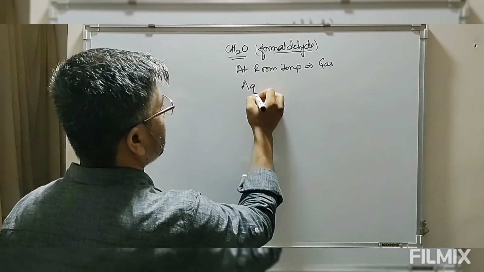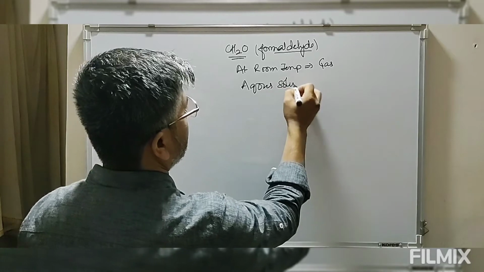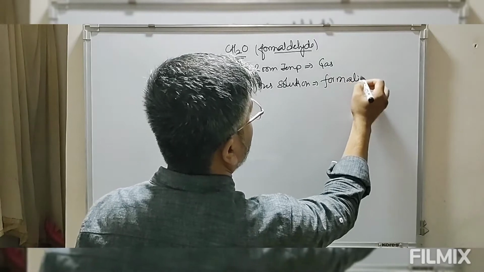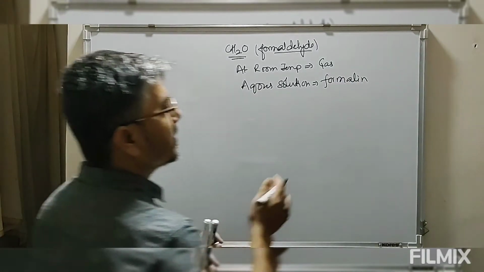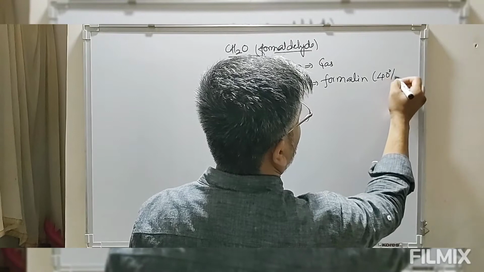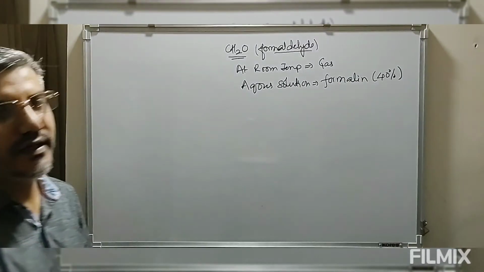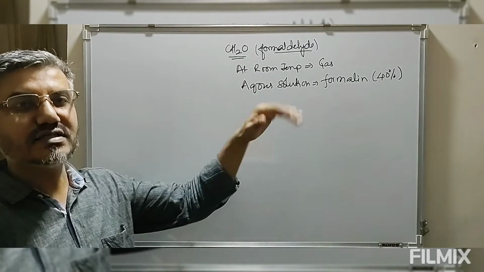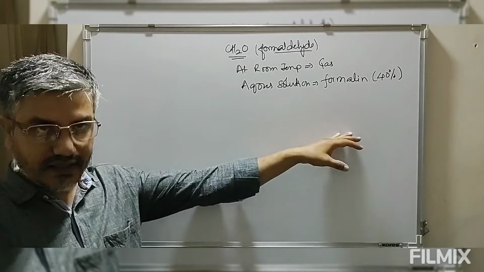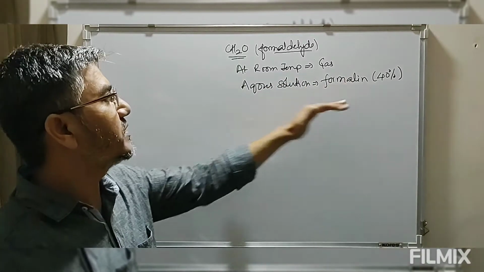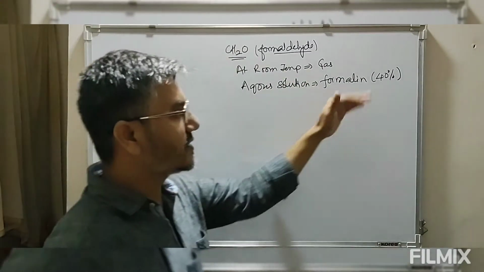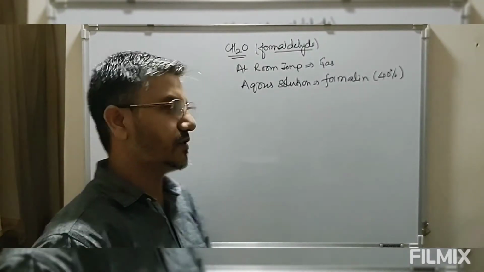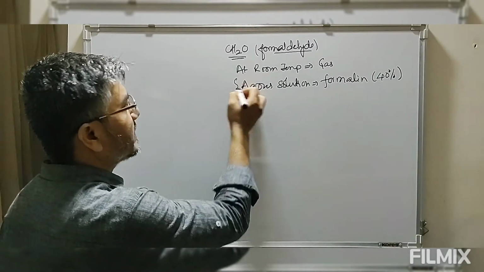If it is an aqueous solution, it is known as formalin, which is 40% formaldehyde. So normally, formaldehyde being a gas, is stored in the form of formalin, which is nothing but the aqueous solution of formaldehyde, containing 40% formaldehyde and the remaining 60% water. So this is how formaldehyde is stored.